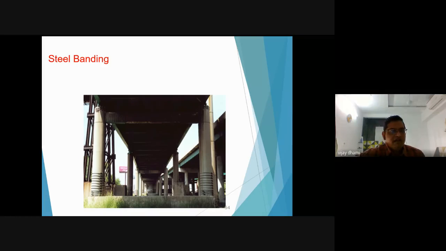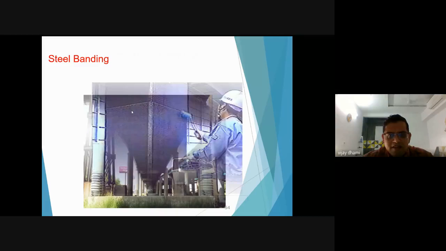This is also another technique, steel banding. This is a rarely used and very old technique. In this photograph you can see this column is strengthened by using a steel band. This beam section is also strengthened by steel bands. So these techniques you can use in industrial or some infrastructure projects. You can use such kinds of techniques for the strengthening of the RCC structures.